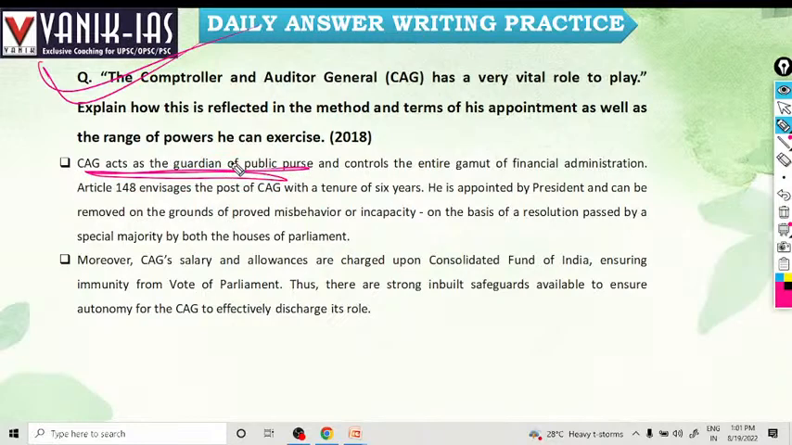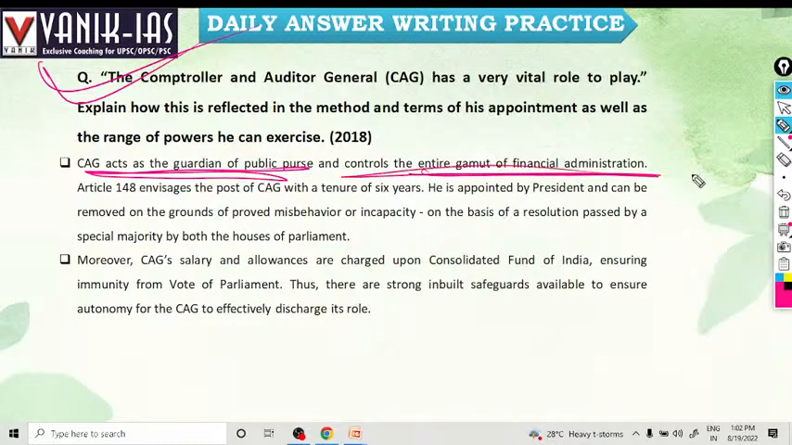If any corruption occurs, he will look after the Consolidated Fund of India. He can see and verify the spending of different ministries, whether it is rightly and perfectly done or not. That's why he is the guardian of the public purse, or the Consolidated Fund of India, which comes under Article 266, and he controls the entire gamut of financial administration.